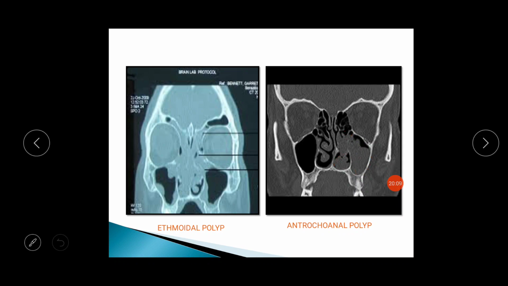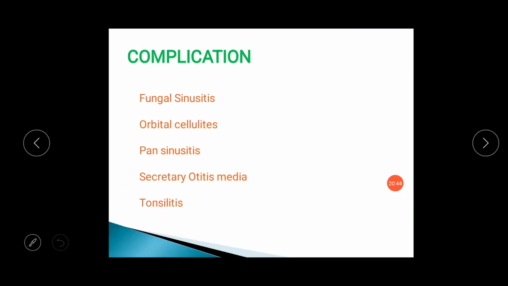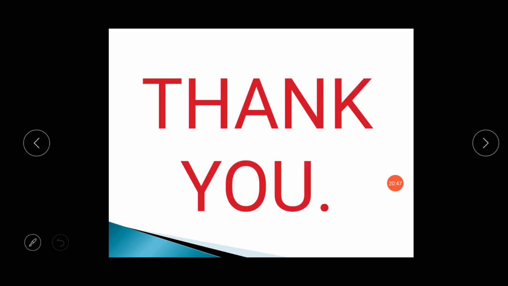In ethmoidal polyp, we will remove the ethmoidal polyps in the nasal cavity one by one, and we will remove the uncinate in the bilateral nasal cavity. We will widen this maxillary sinus ostium, and after that we will do anterior and posterior ethmoidectomy. Frontal sinus drainage here and widening of the frontal recess. So these are the main steps for functional endoscopic sinus surgery in antrochoanal polyp and ethmoidal polyp. So this is all about nasal polyposis. Thank you.